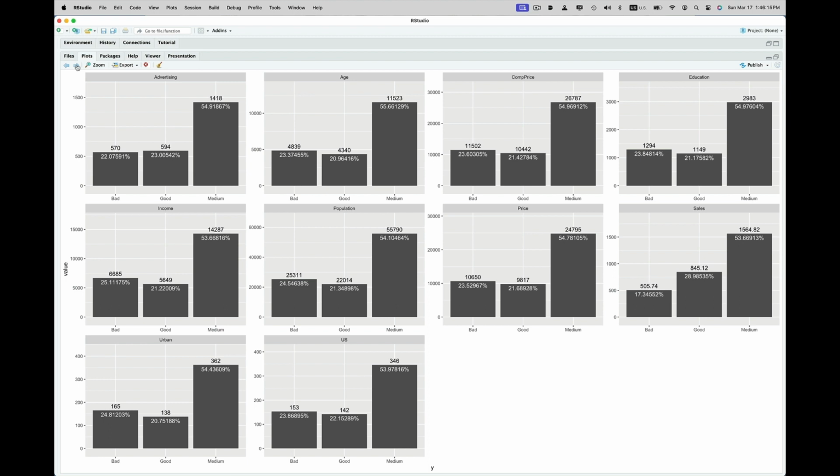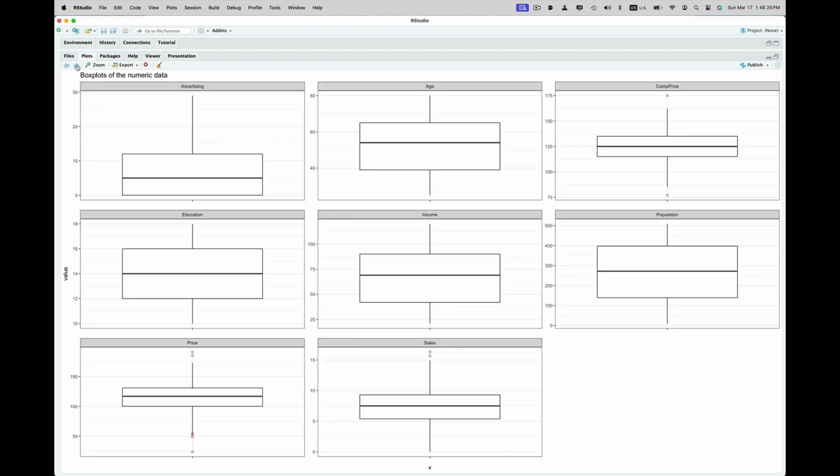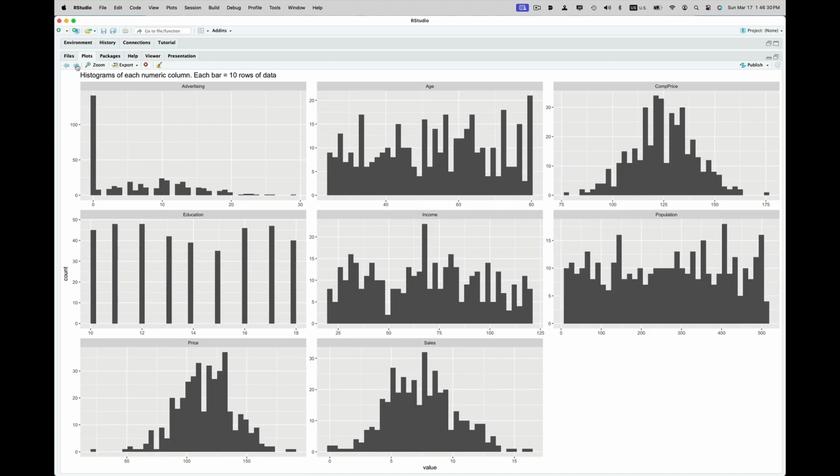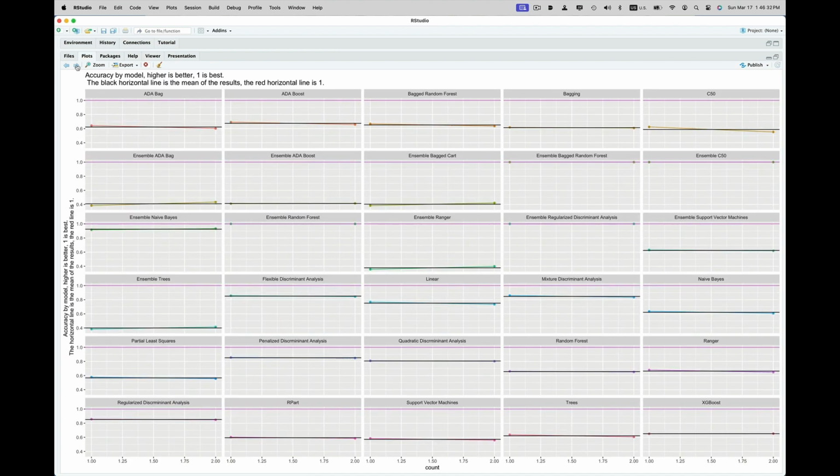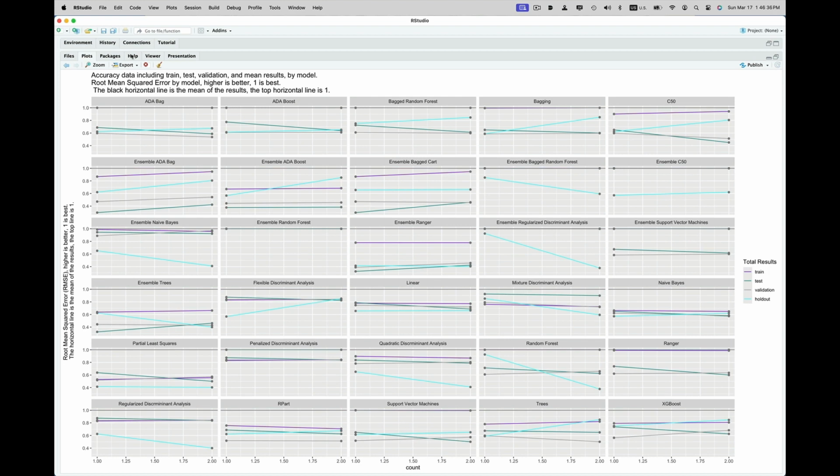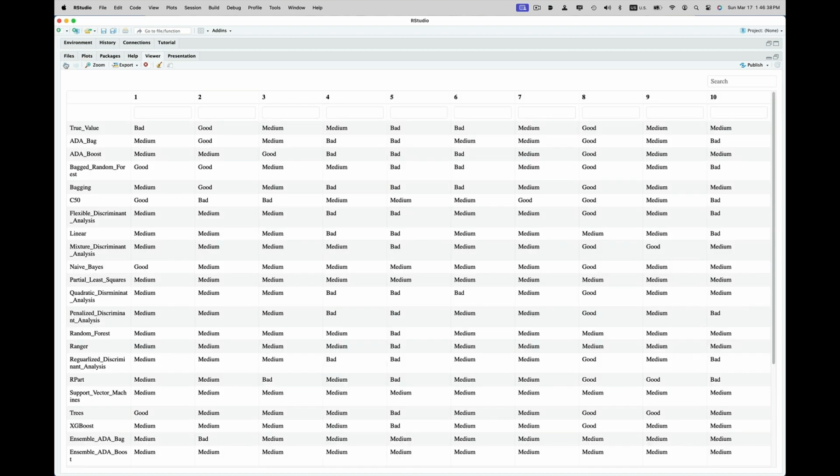It will take whichever value you're looking at, in this case, Carseat location, and then weight it against each of the features. So advertising, age, and give you both the actual value and the percentage, which is so nice. Box plots, each of the red dots is an outlier. Histograms, obviously, and then the accuracy plots. And then it's going to give you also the full report.